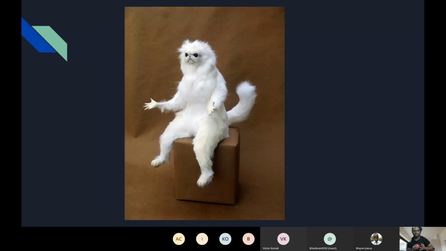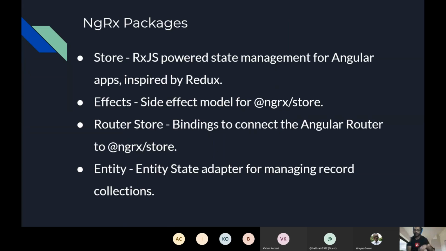So this is where state management is very important. It improves your user experience as well, and of course the performance of your application. If I'm saving some data in my store, in my web application, I'll be able to respond faster to my user's requests. So to do that, Angular has.